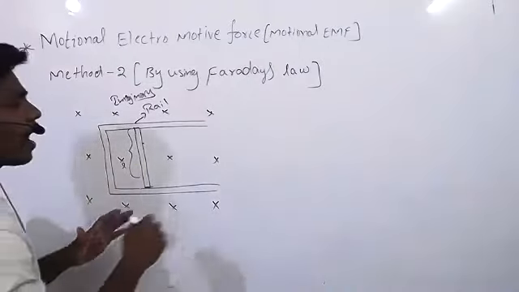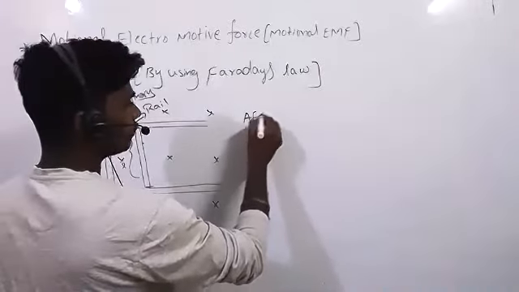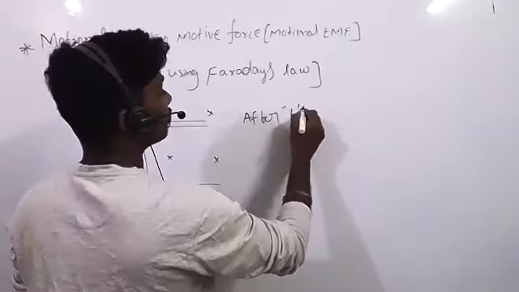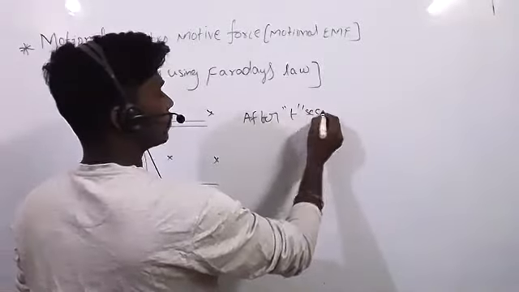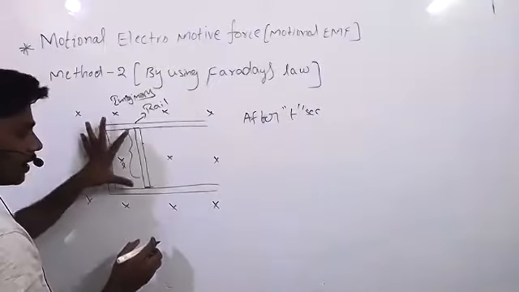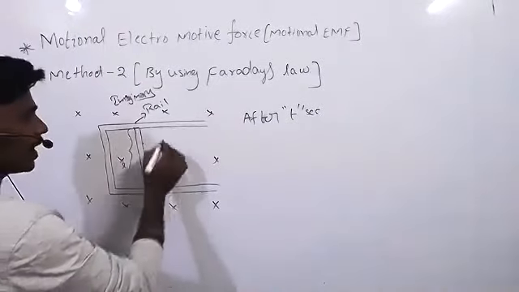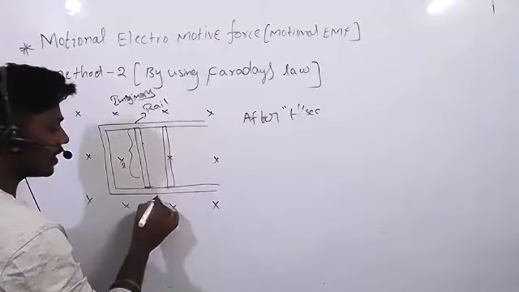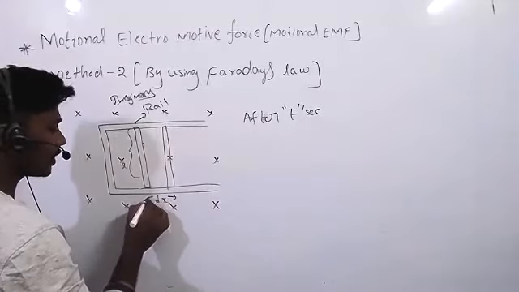Now after t seconds, this conductor is displaced by a small dx. It displaced this much.